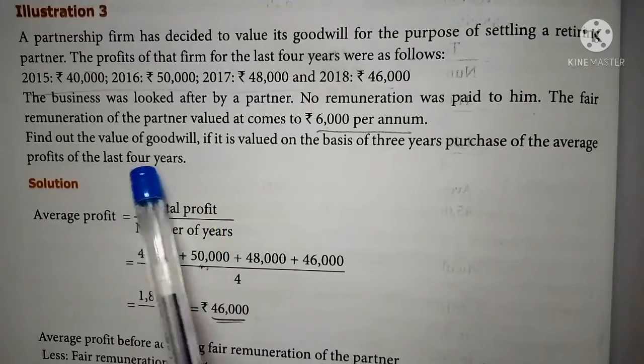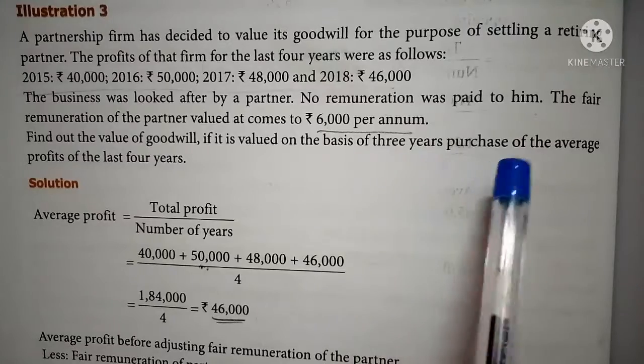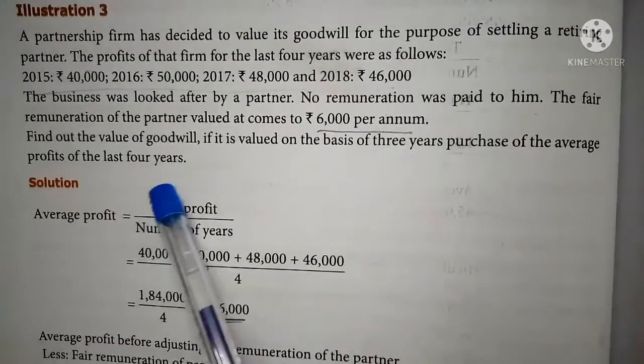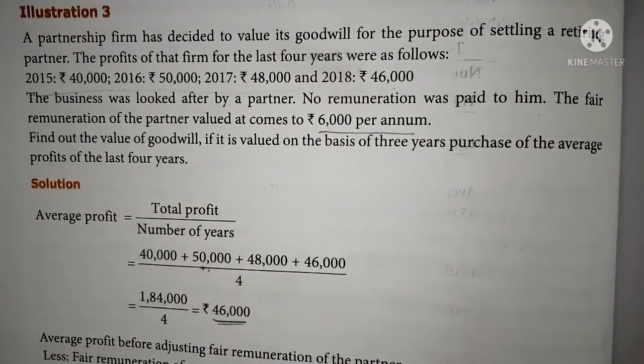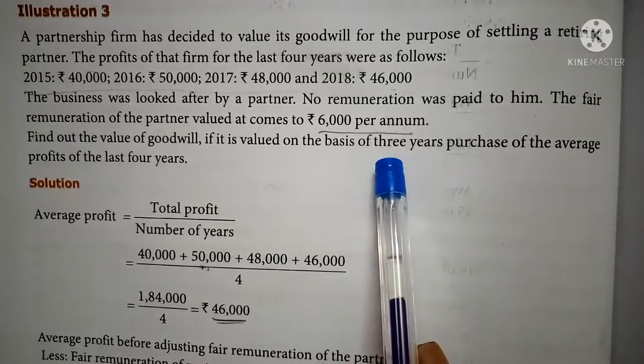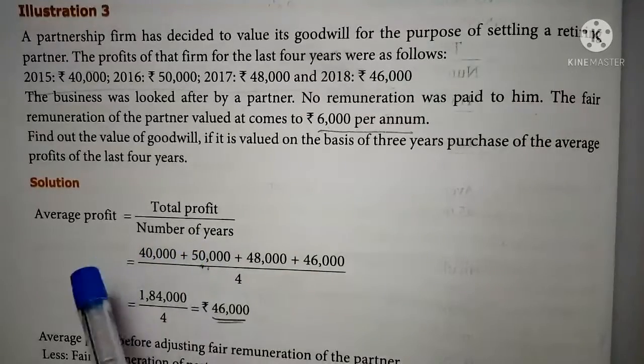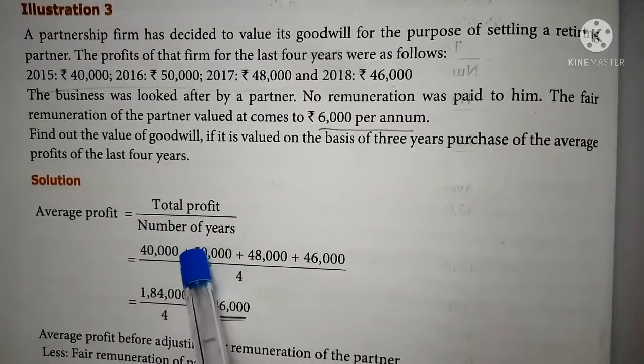They are asking to find out the value of goodwill based upon the 3-year purchase of the average profit of the last 4 years. So 3-year purchase is given in the sum. Number of year purchase is 3. So first you should find out the average profit. Average profit is equal to total profit by number of years.